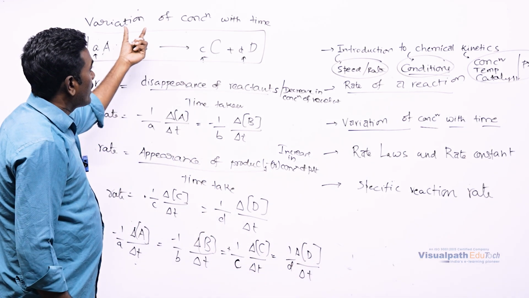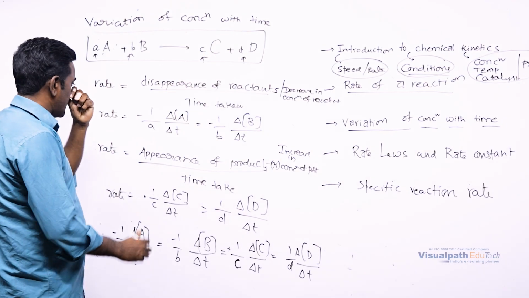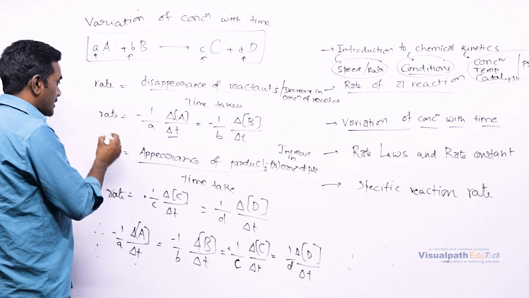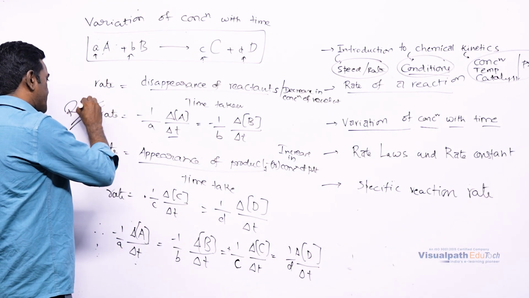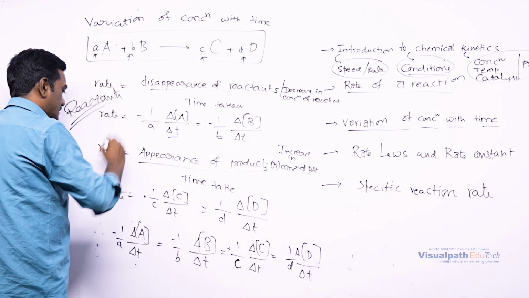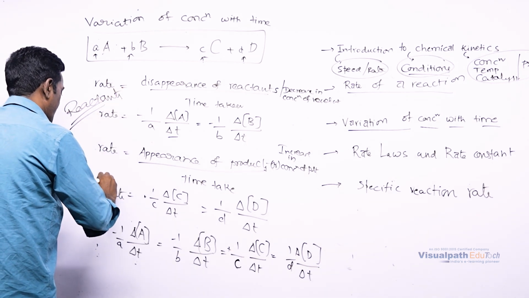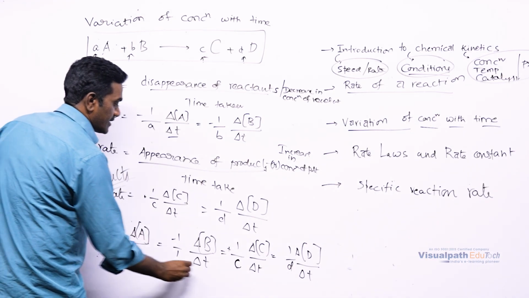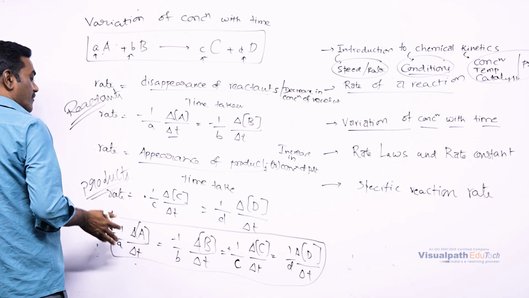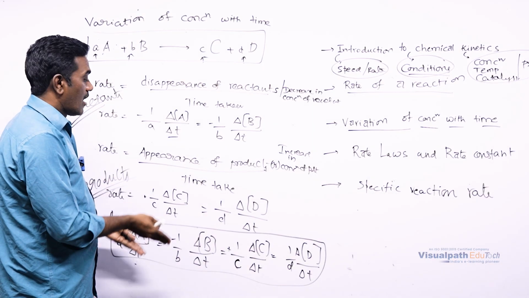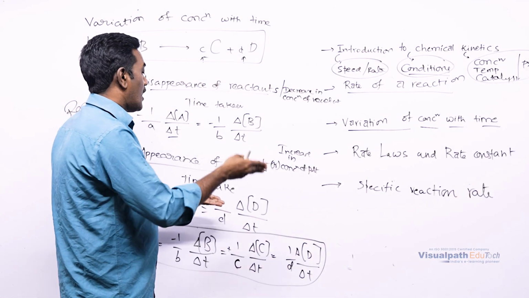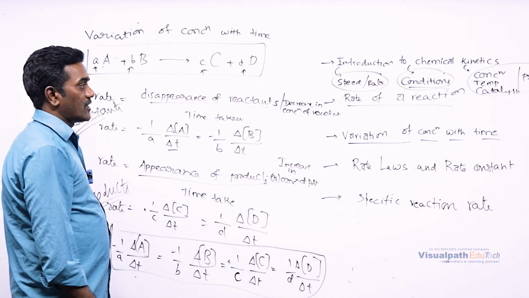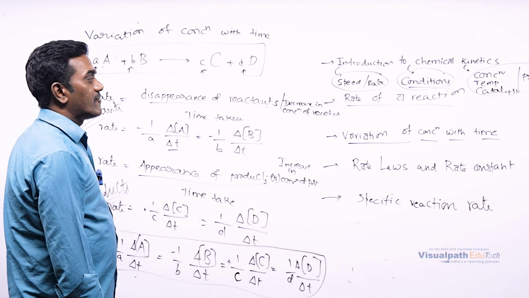So this is the variation of concentration with time. Here we can see concentration varies with time. These are with respect to reactants, and these are with respect to products. In the end, we can make them all equal, because whether it is decreasing the concentration of a reactant, or decreasing the concentration of the second reactant, or increasing the concentration of a product, or increasing the concentration of the other product, all are equal. That is the variation of concentration with respect to time.